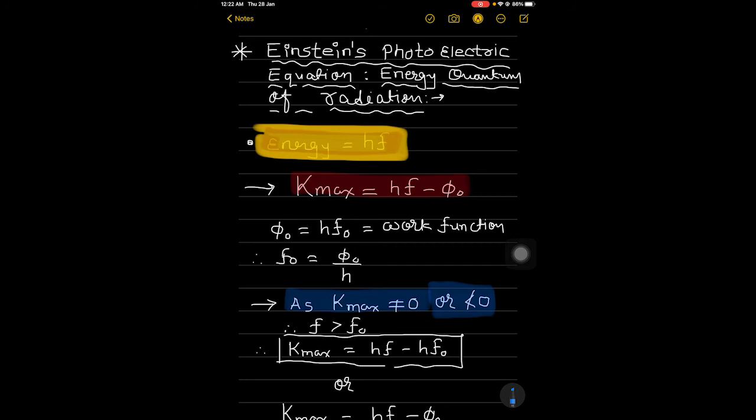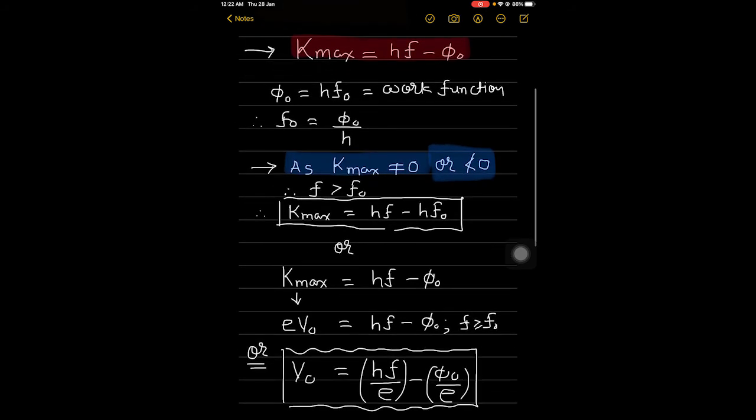It implies that photoelectric emission is possible only if f is greater than f0, where f is the frequency of incident light and f0 is a frequency that is called the threshold frequency.